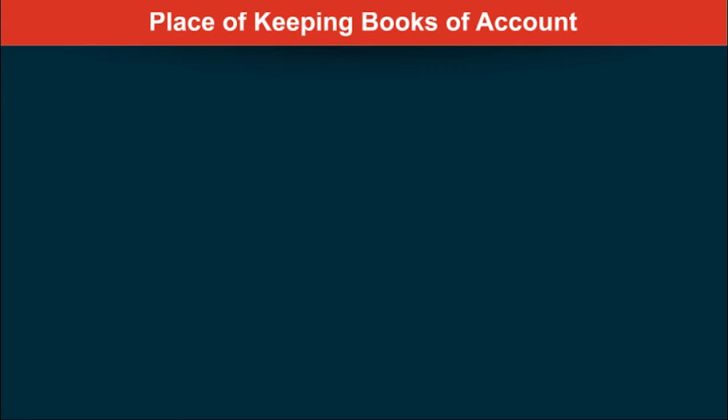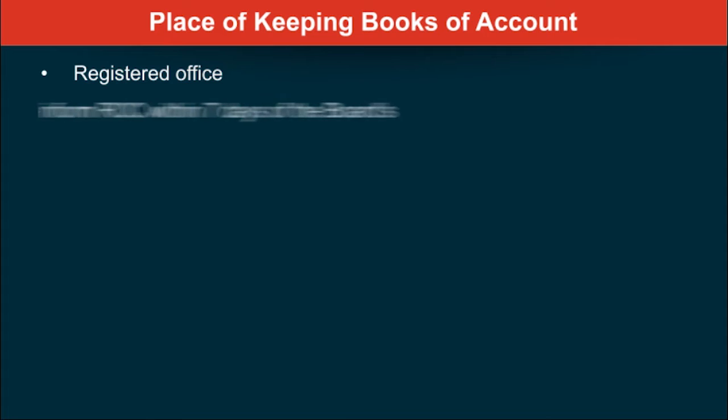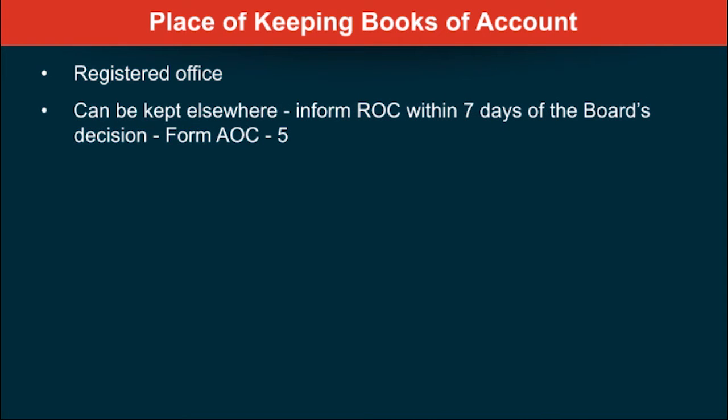Now the question that will arise in your mind is, where are you supposed to keep the books of account? It should be kept at the registered office of the company. However, you can keep it elsewhere. You need to inform the ROC within 7 days of the date of the board's decision. That is the resolution passed by the board, and you have to submit that in form AOC 5.